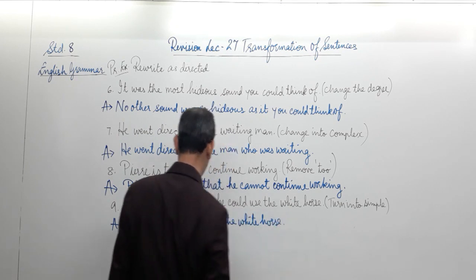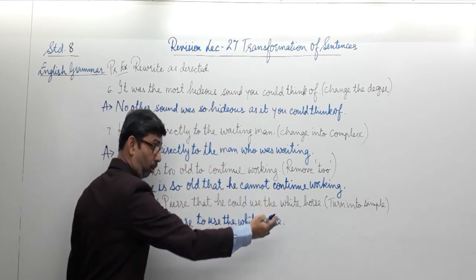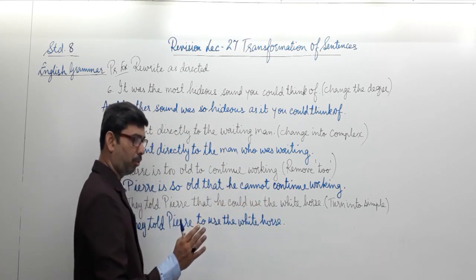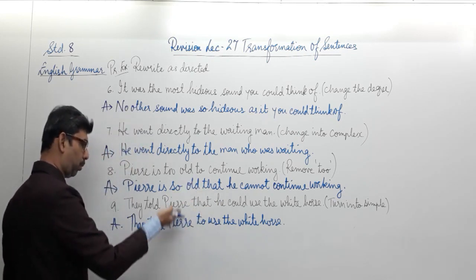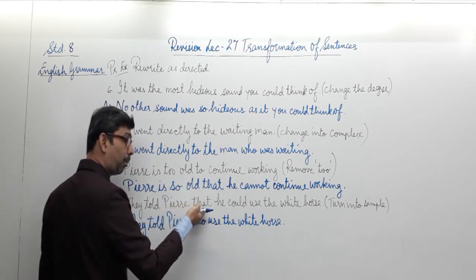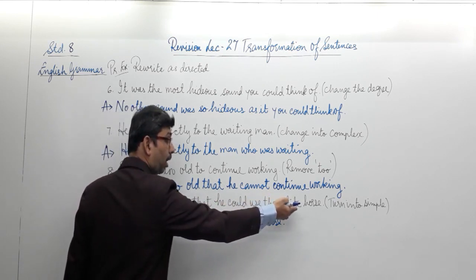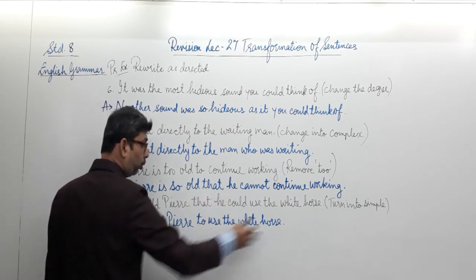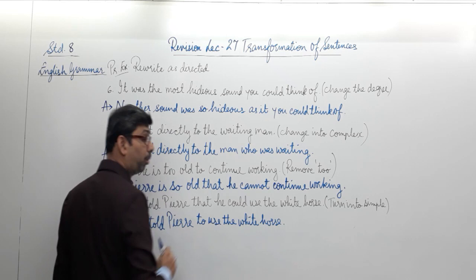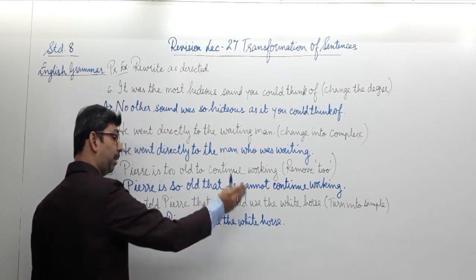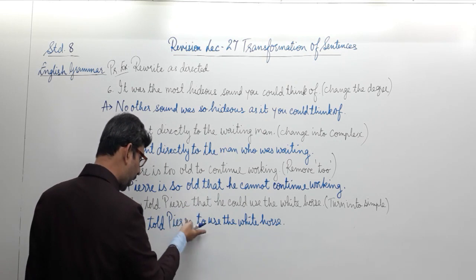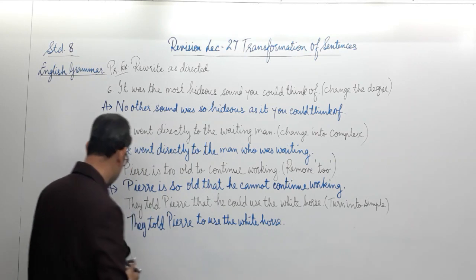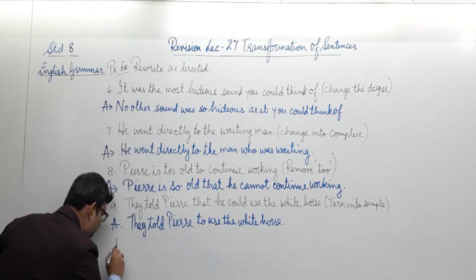Well, the meaning never changed over here. That he could use the white horse. So he was being given permission to use, and here it is simply to use the white horse. So you see the difference between the two sentences. One was the complex, where we had the subordinating conjunction with the subordinate clause over here. They told Pierre to use the white horse. We have used a preposition over here to combine the two parts and eliminate the subordinating conjunction. That is how we change the complex into its simple form. So necessary changes are important. I hope you are observing the things carefully. Next one, number 10.